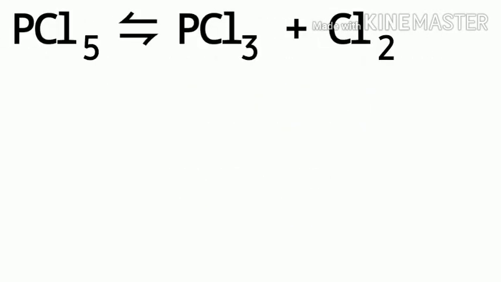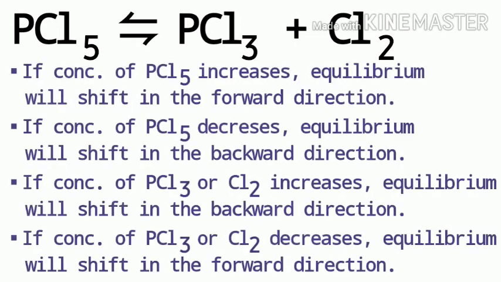In the end, let's take an actual reaction and let's see the effects of change in concentration, pressure and temperature on this reaction, in which PCl5 decomposes reversibly to PCl3 and Cl2. To interpret the effect of change in concentration, we can make out the following 4 points. If the concentration of PCl5 increases, equilibrium will shift in the forward direction, and if the concentration of PCl5 decreases, the equilibrium will shift in the backward direction because PCl5 is the reactant here.